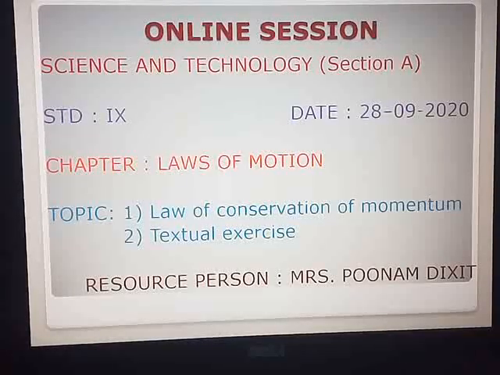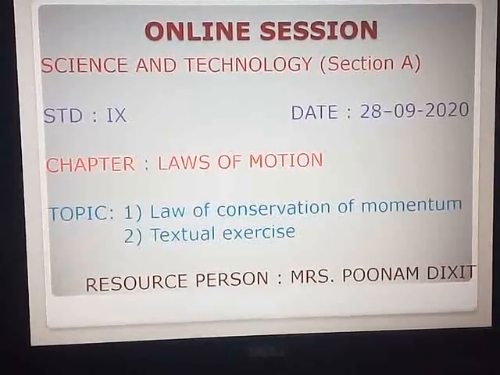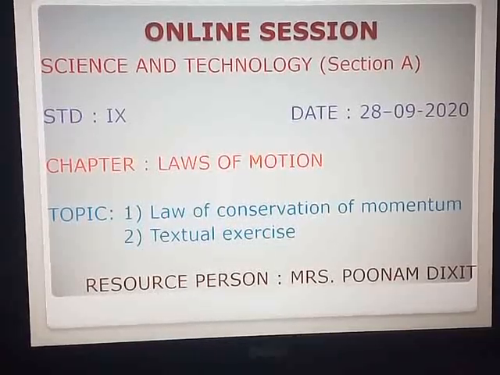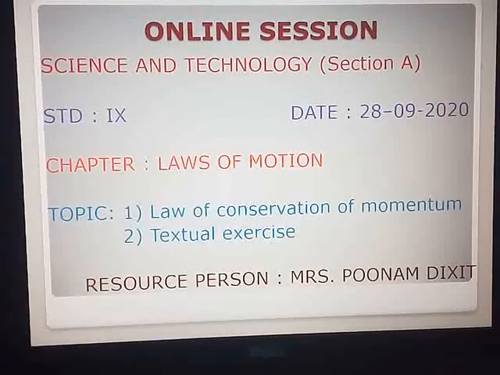First, before moving ahead, I would like to inform you that the Science Section B portion is over. We have already covered the chapters for the first term, that is chapter numbers 6, 7, 8, 10 and 15. These are the 5 chapters from Section B which we have already completed. I repeat once again: 6, 7, 8, 10 and 15.